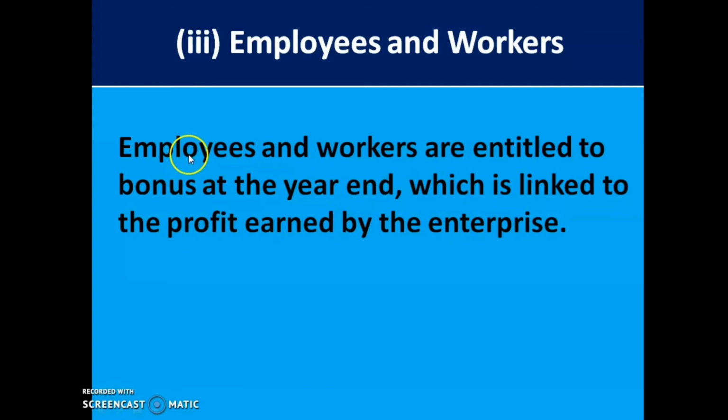So workers and employees look into the profit of the firm so that they can come to know about the bonus to which they will be entitled. Okay, so these are the three internal users of the organization, which use the accounting information for some purpose or other.